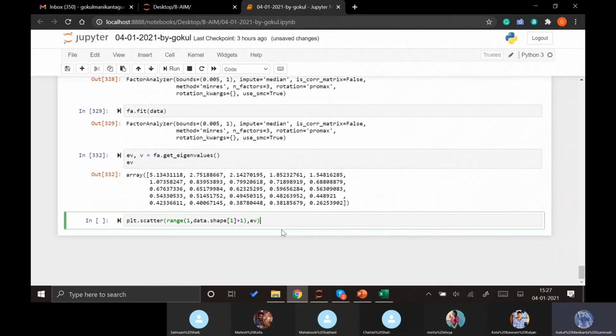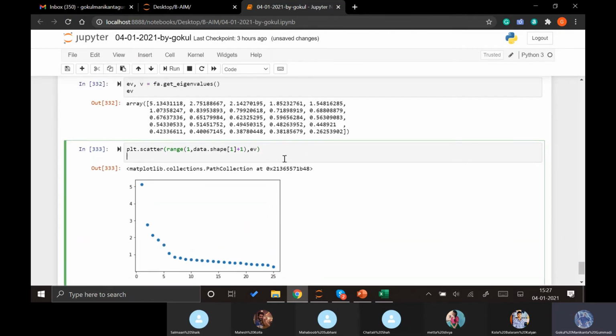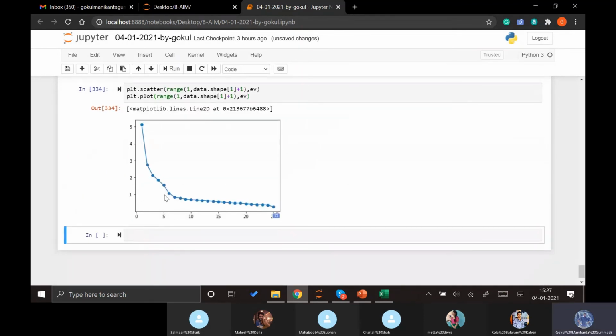And on the same, actually we can see that we have the dots plotted here, but on the same plot we need the line to understand when the scree plot is going down. So plt.plot of the same input we give, and it will show us the line as well.